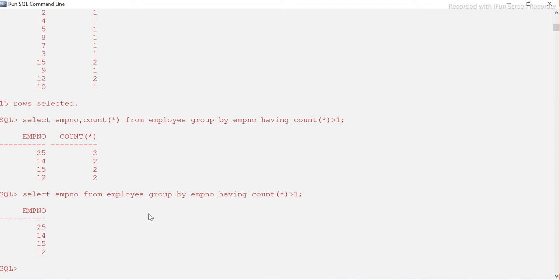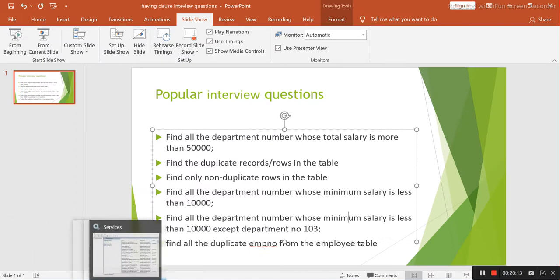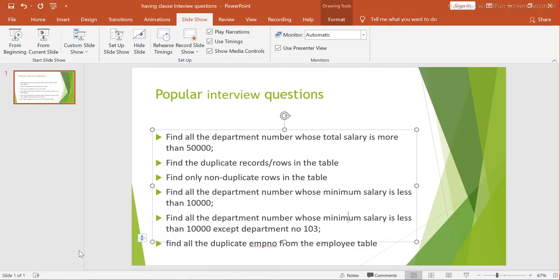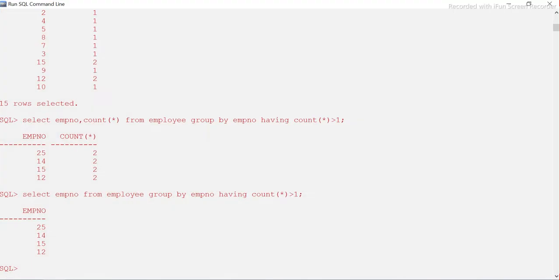Again, there is a difference between having the number as a duplicate and having the entire record as a duplicate. When I say only employee number, which means, one second, let me run it. I'll show you.